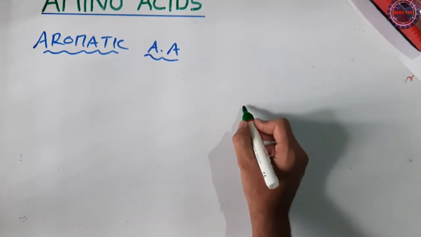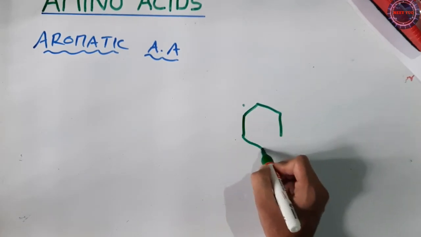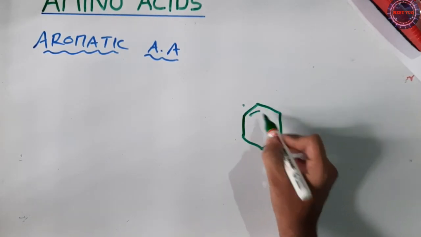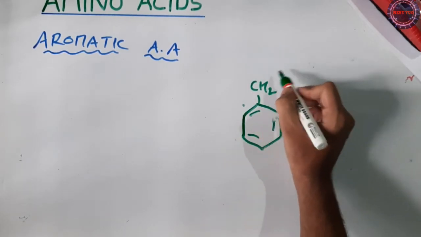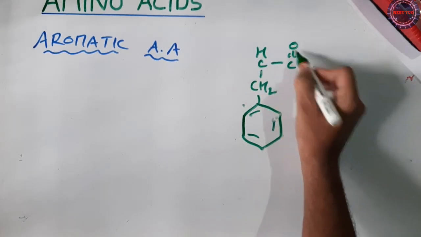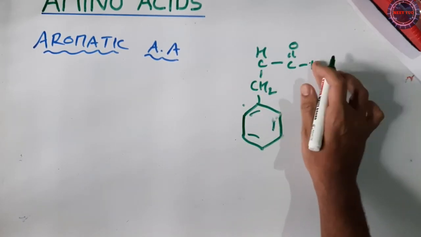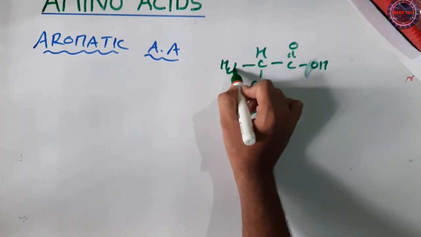If you just look into the structure of one amino acid, let me just draw the benzene ring here. Okay, so I have to put OH, and here let us put the amino group.